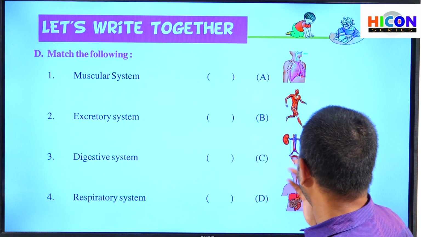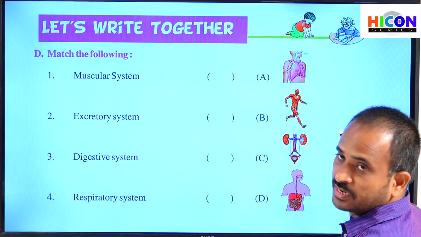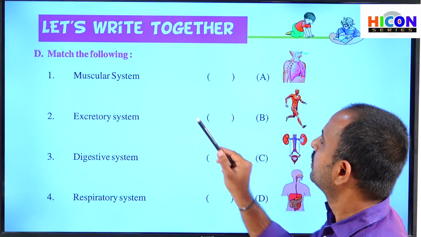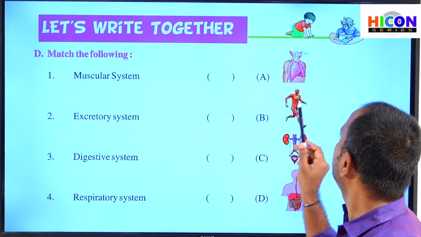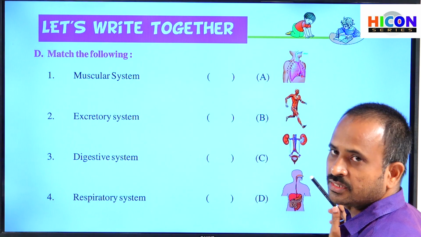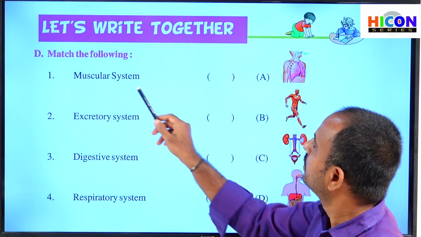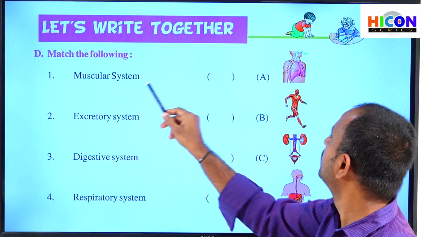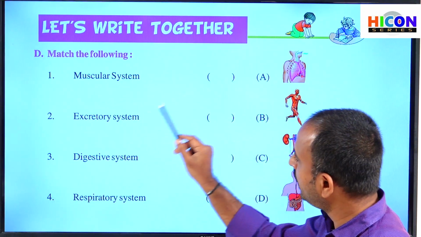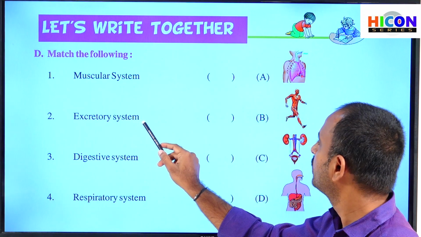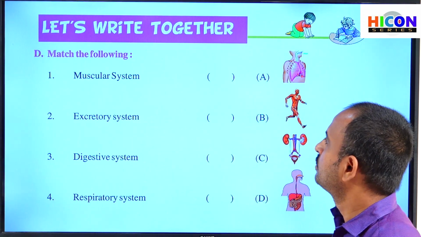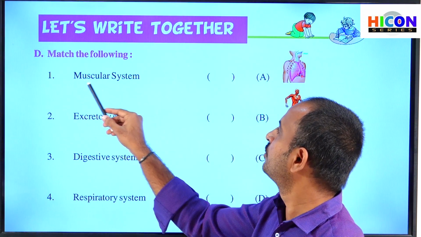And on the right side, they have given some pictures showing the systems. We have to match the name of the system with its picture. So see the first system, muscular system.